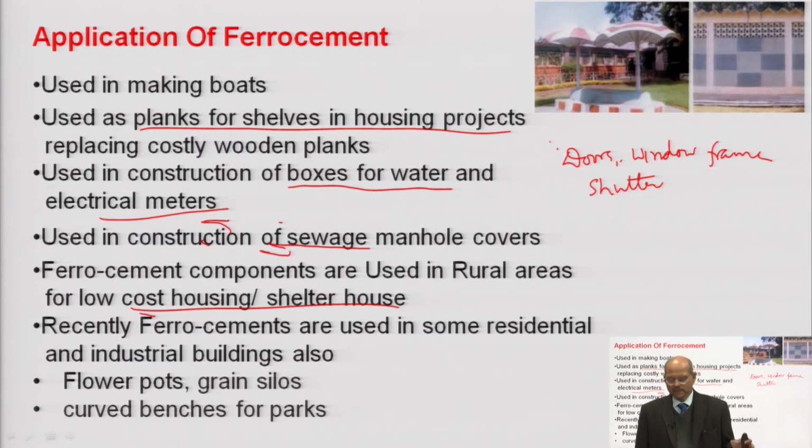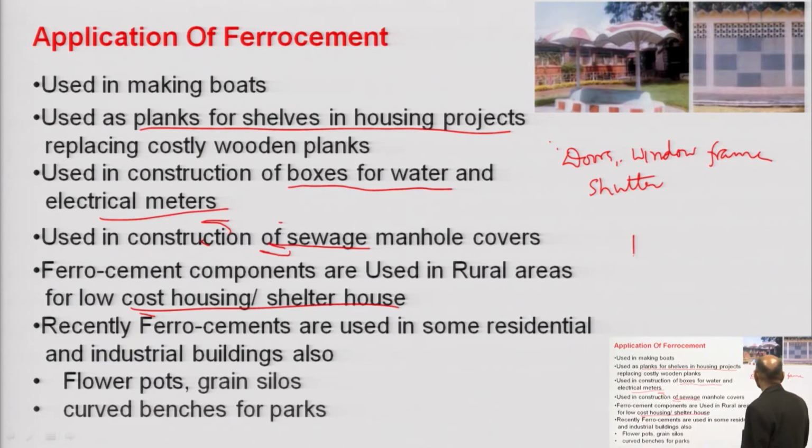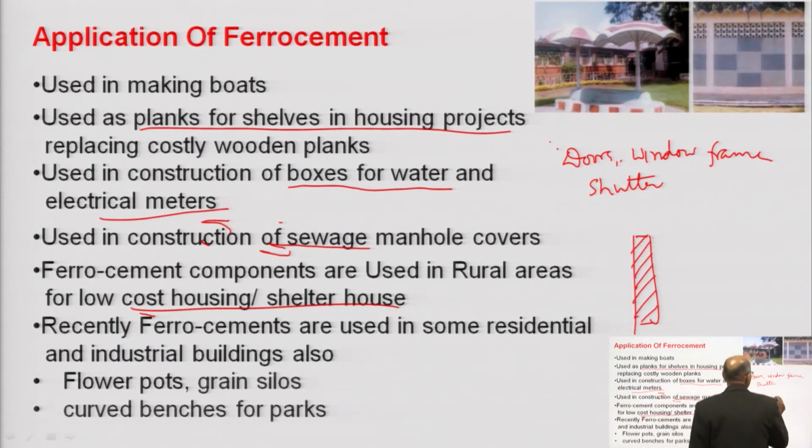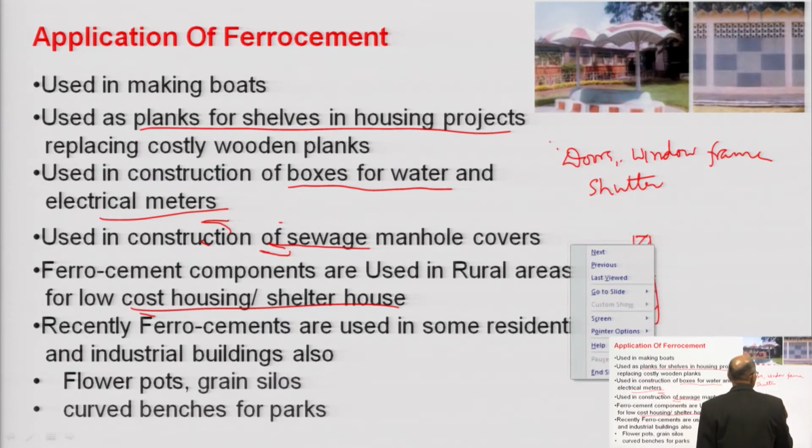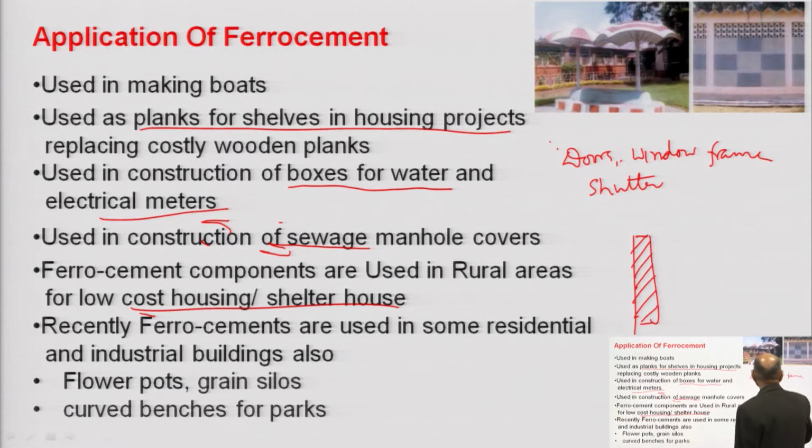If I take one example, the RML hospital, Ram Manohar Lohia hospital in Delhi, for the emergency ward they have constructed a steel structure. The walling system they have done is this: they have taken high density thermocol, and here they have put the mesh, on both the faces.